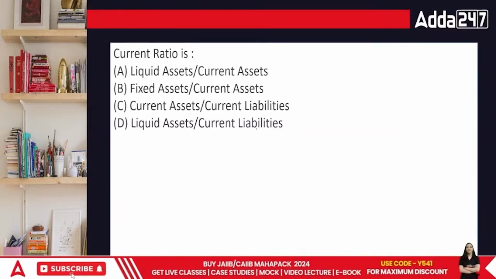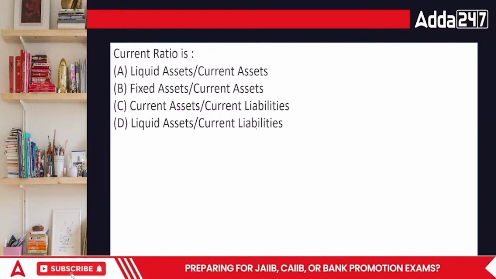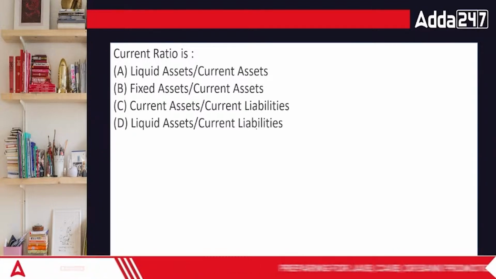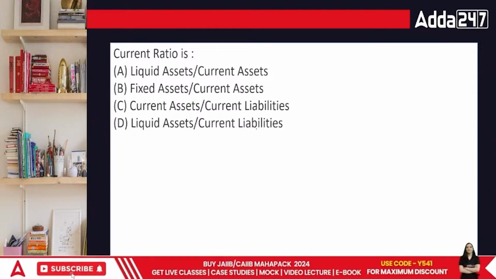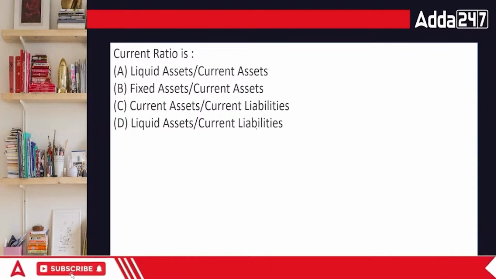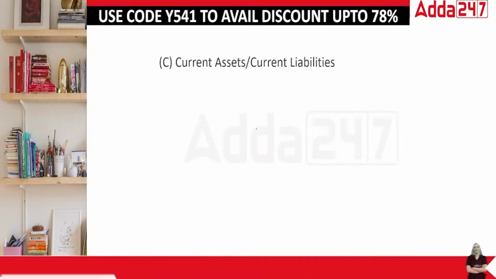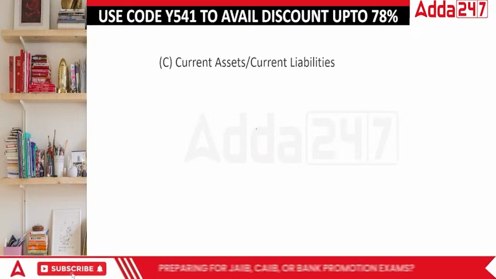Everyone, current ratio is a liquidity ratio. Is it liquid assets upon current liabilities, fixed assets upon current liabilities, or current assets divided by current liabilities? Current ratio is current assets upon current liabilities. So the correct answer in this case is C, that is current assets divided by current liabilities.